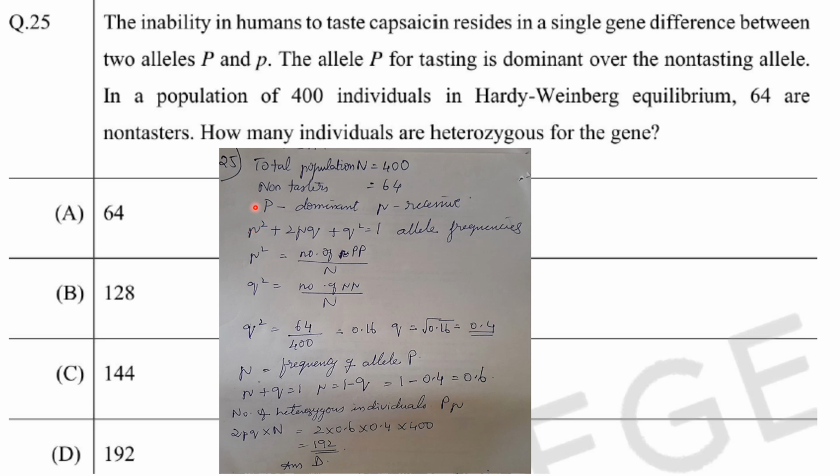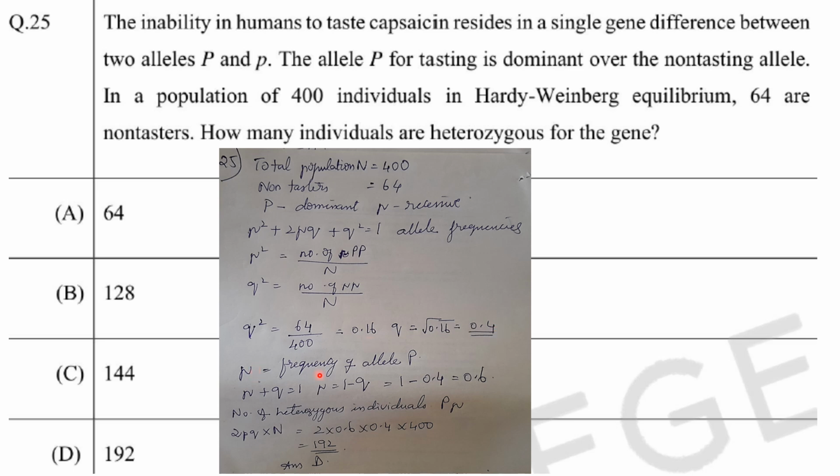Now p square is the number of capital P divided by total population, and q square is the number of small p divided by total population. So q square they have given as 64. So 64 divided by 400 is equal to 0.16, or q is equal to 0.4.